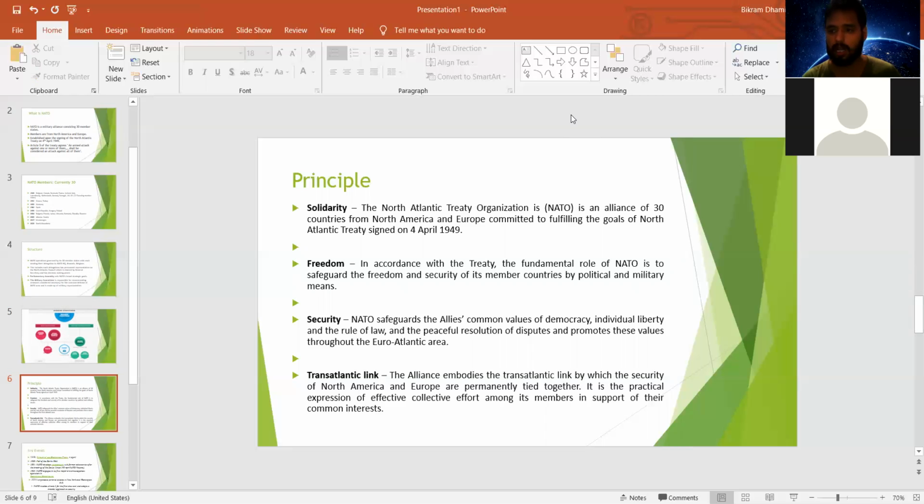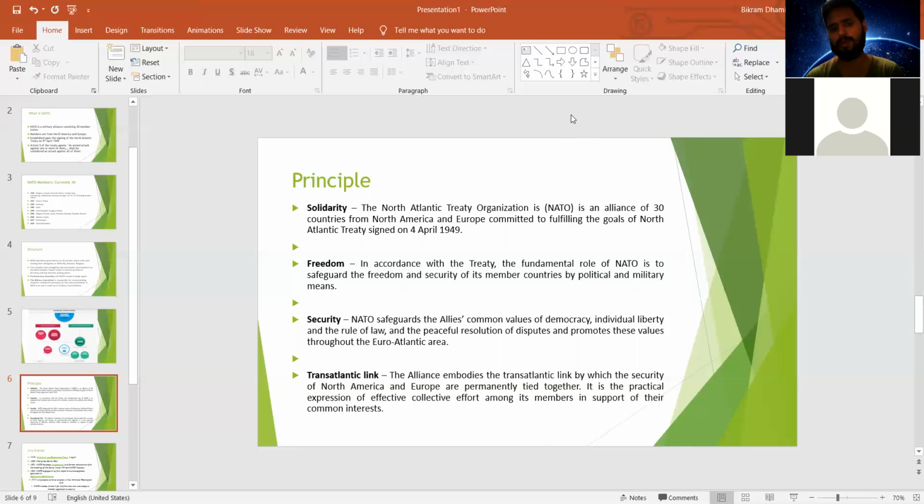There were 12 founding members, and altogether there are 30 members which are parties of this organization, and they are under one umbrella fighting against security issues and security problems within their NATO region.